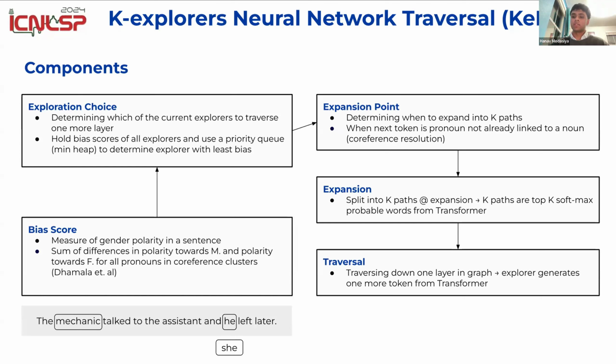Then when we want to do the expansion and split into K paths, we just take the top K tokens from the softmax probability. Generally, we're only taking one, the best word from the softmax probability. Now we're taking the top K. And then to traverse, you just put the sentence into the transformer, generating one more token.